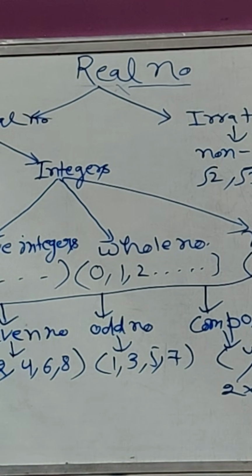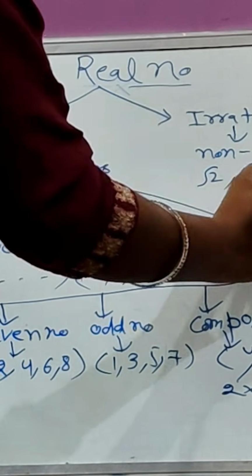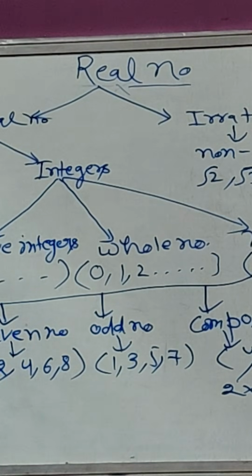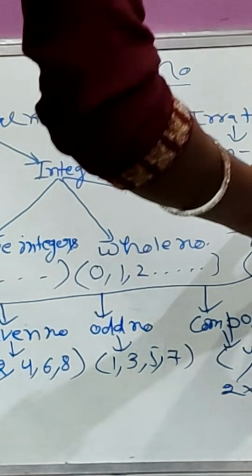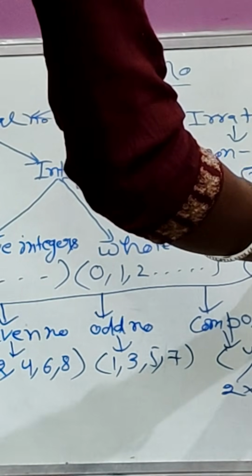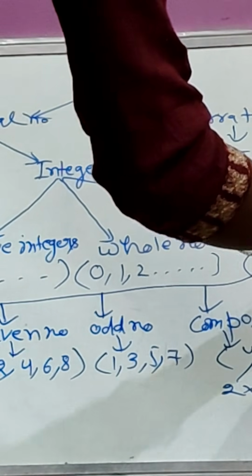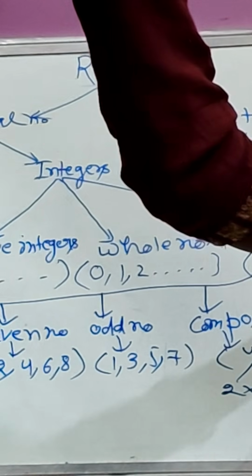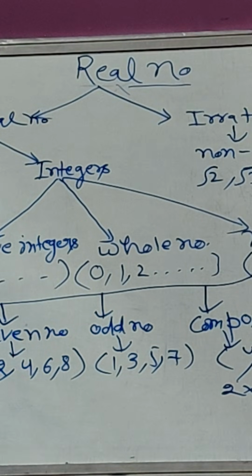So as you can say, is √9 a rational or irrational number? It is not an irrational number, it is a rational number, because if we take the factors, 9 has 3 and 3 as factors and the root comes out as 3. So it is a rational number, it is not an irrational number. So it can be a rational number in integer form, in natural numbers form.